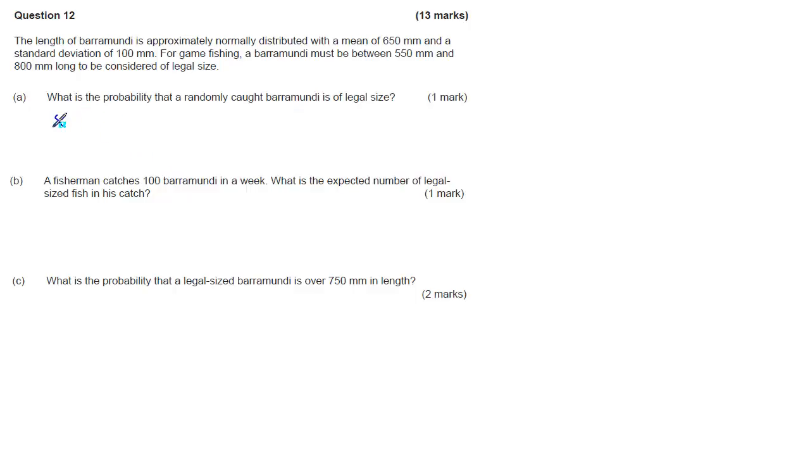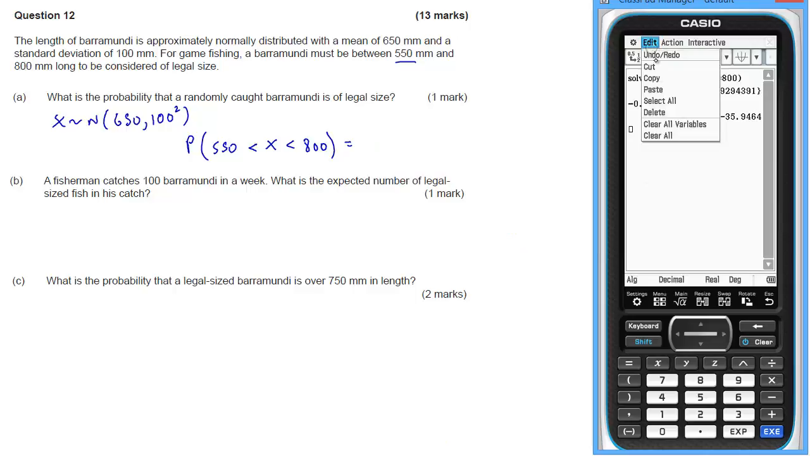So what we can say straight away is that x is normal, and 650 is the mean and 100 is the standard deviation. In this first part of the question, we're after the probability that x is between 550 and 800. So that's just calculator work. Let's just clear everything we've got at the moment.